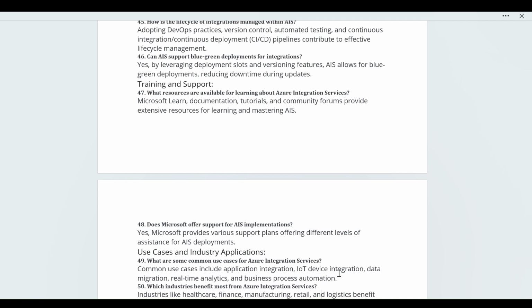Then next we have training and support for the Azure side. Yes, we have tutorials and documentation. You have a Git repository. If you are getting some problem, you can raise an issue on Git, and the team will be notified and will solve it. I'm also doing the same thing on the Azure side.